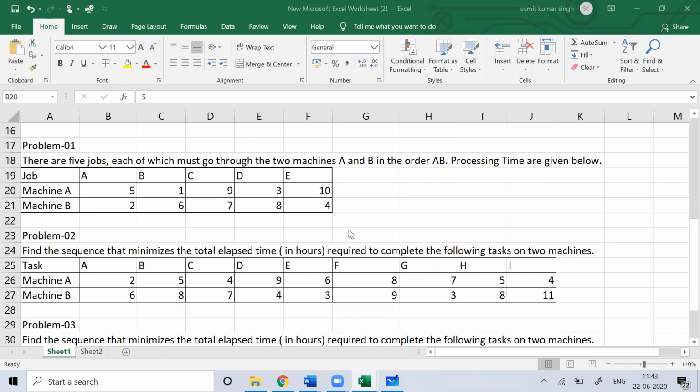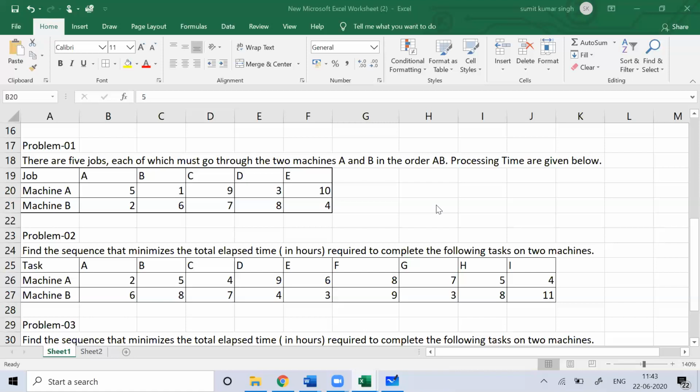If it remains idle, it should be for the minimum possible time. That is the idea of working on sequencing problems.